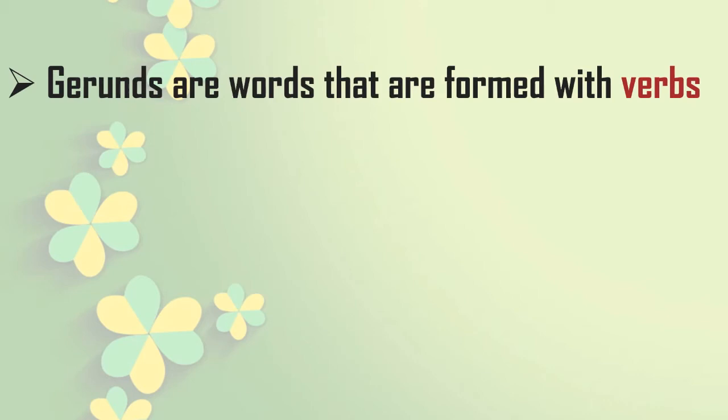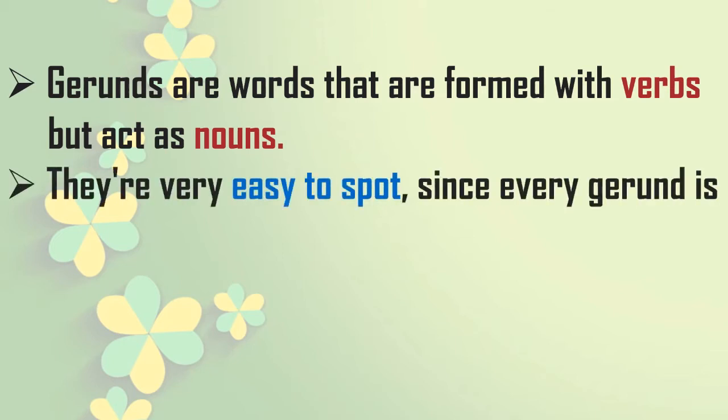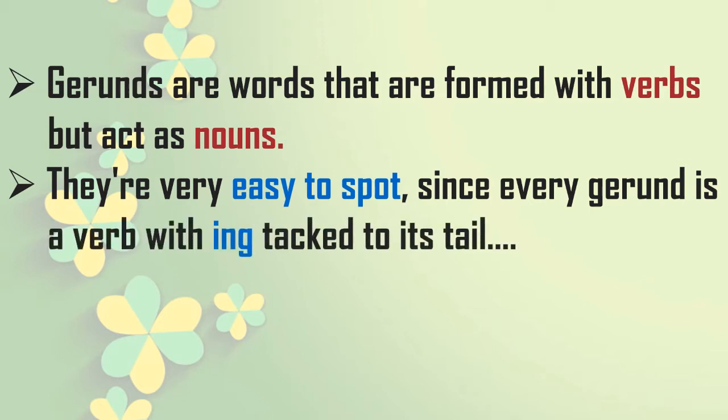Gerunds are words that are formed with verbs but act as nouns. We have seen this earlier. They are formed with verbs but act as a noun, not as a verb or an action word in the sentence. How to spot them? They are very easy to spot. In some questions they might ask you to spot the gerunds in a sentence. What is the trick for that? Since every gerund is a verb with ing tagged to its tail, find the verb in that sentence and see the ing as its tail, so that is a gerund in that sentence. It is very easy to spot.